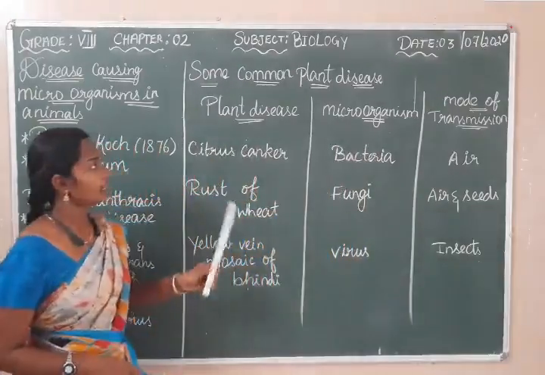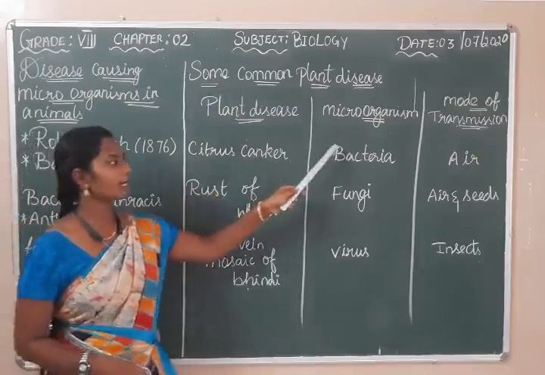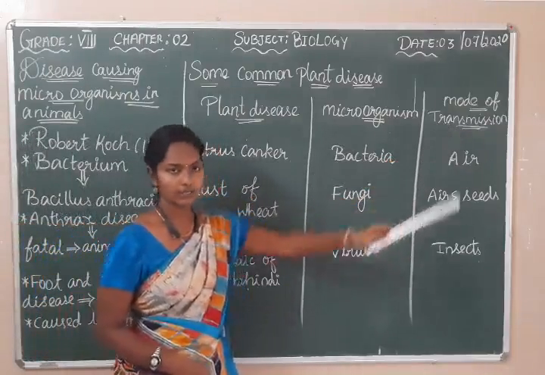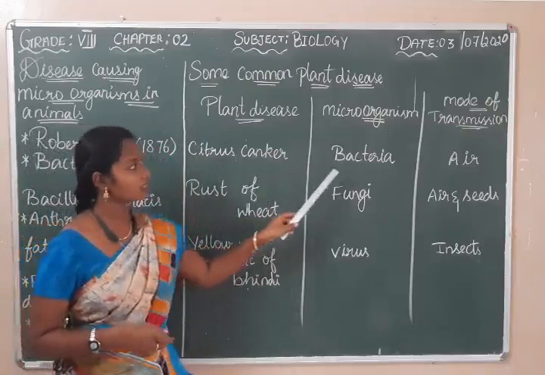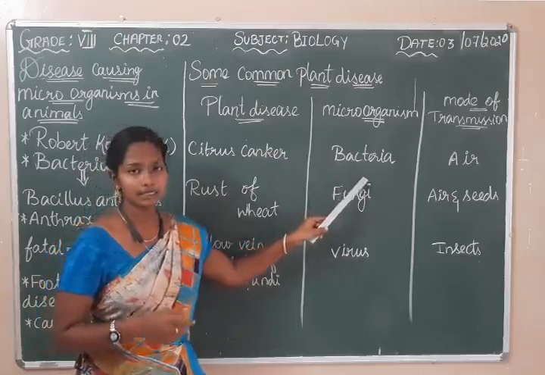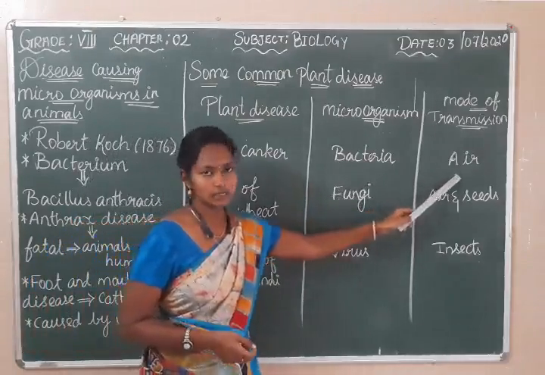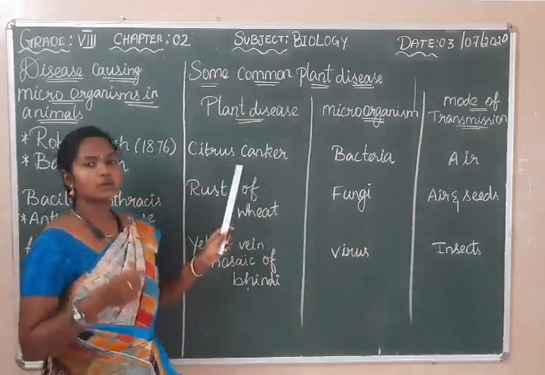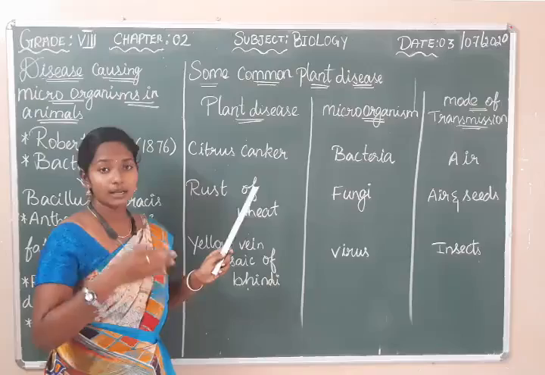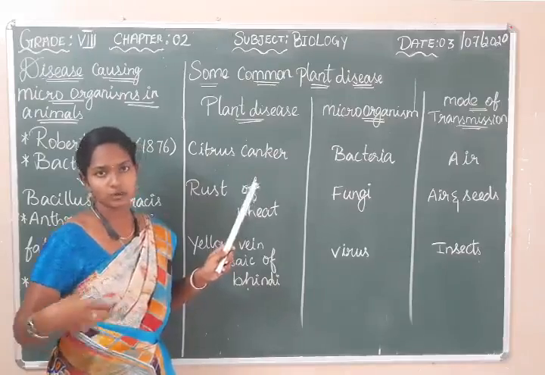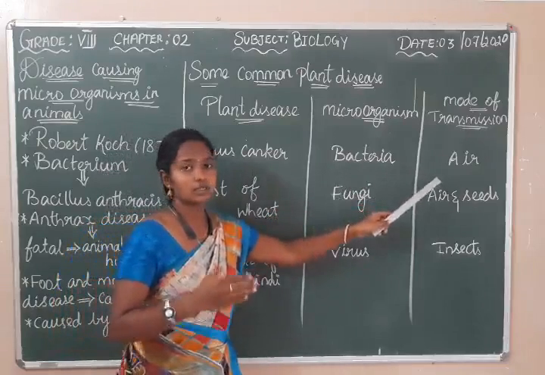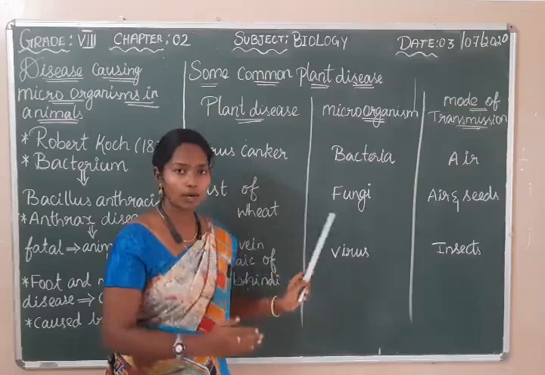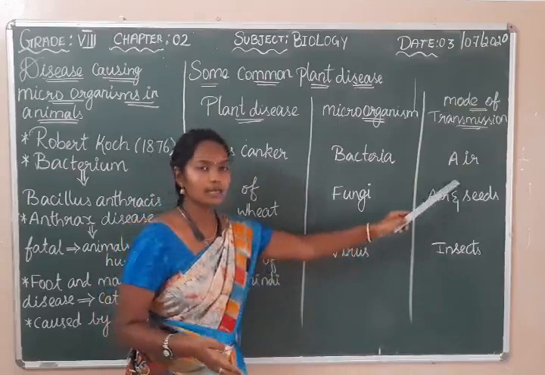in plants. Here I have listed the plant disease, microorganisms and the mode of transmission. First, citrus canker. It is a plant disease which is caused by bacteria, and the mode of transmission is air. By the name citrus, you can understand it affects lemon and orange varieties of plants. This bacteria is transferred from one plant to another by the air.